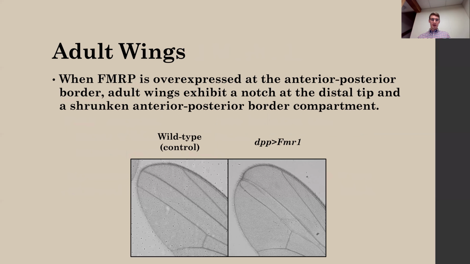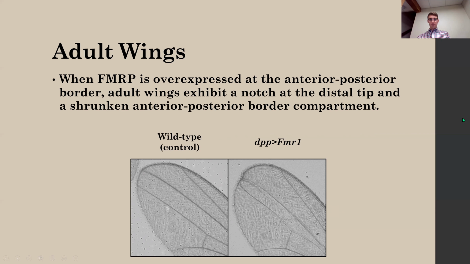For my results, first looking at the adult wings, when FMRP is overexpressed at the anterior-posterior border due to the DPP tissue-specific promoter, the adult wings exhibit a notch at the distal tip. And you can see here in the experimental wing, there's this notch structure, whereas the control wing features a smooth edge.